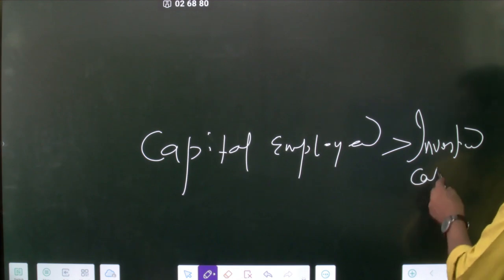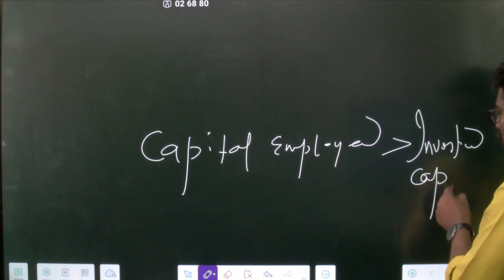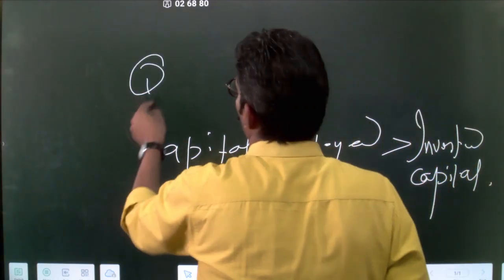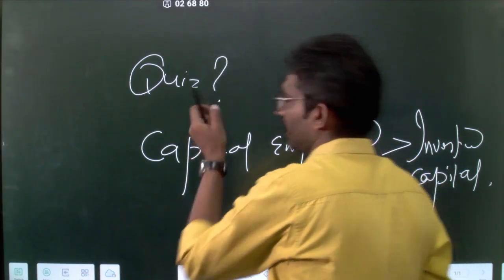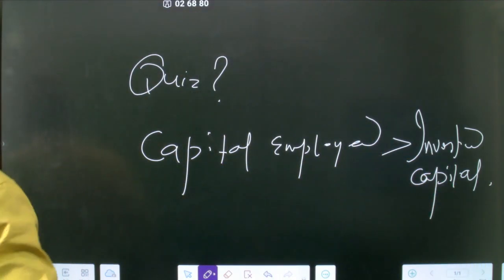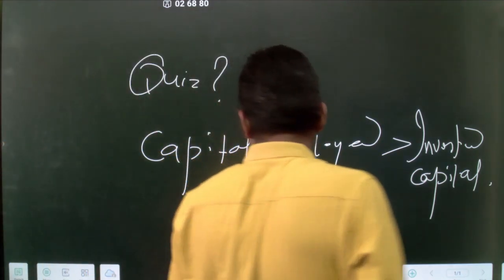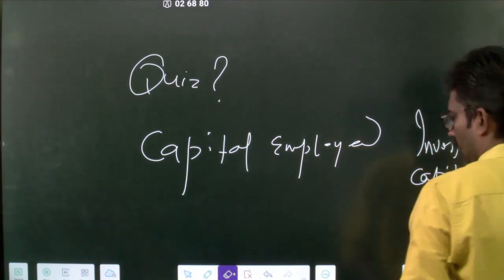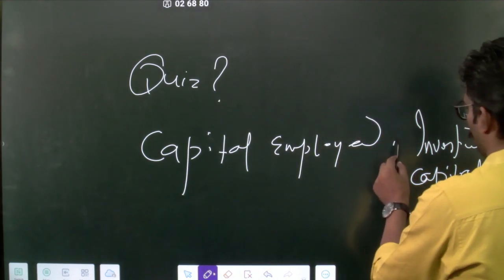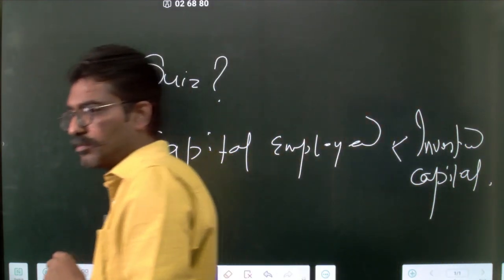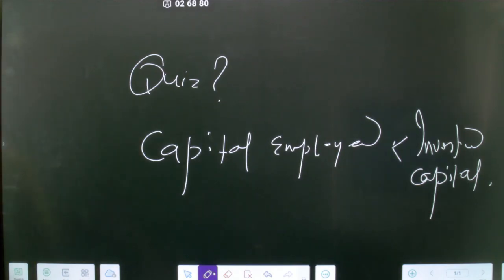Can it be greater than this one? So can capital employed be greater than invested capital? Yes or no? Think from a generic common sense perspective. Can it be this way? Invested capital is greater than the capital employed. Can this be true? Both are possible? Okay, this one you are not sure.